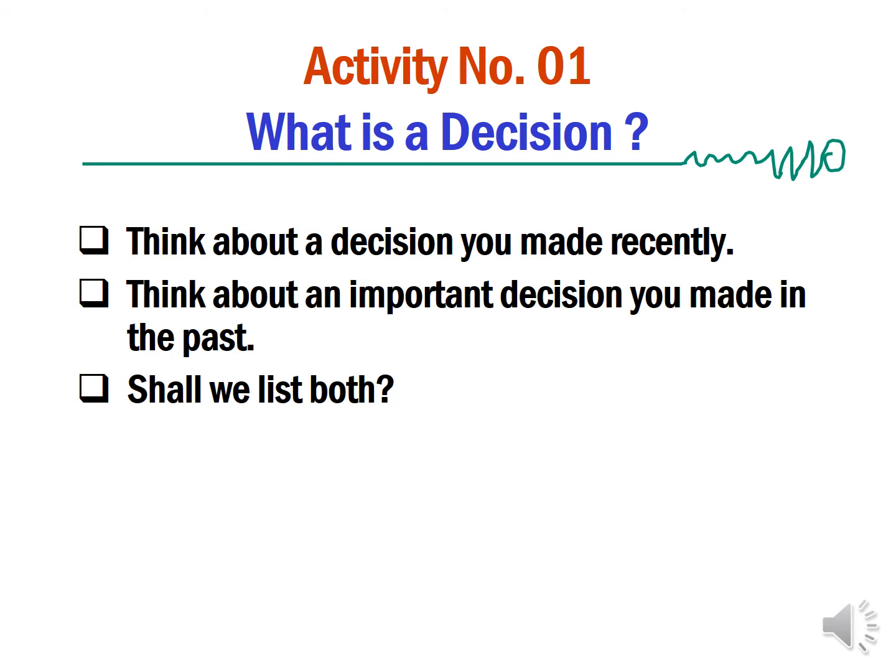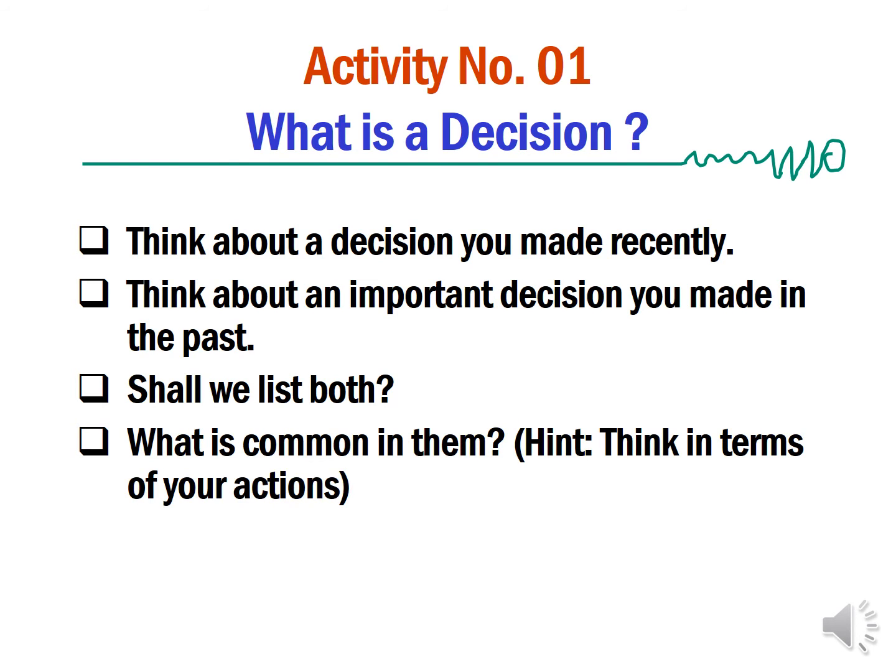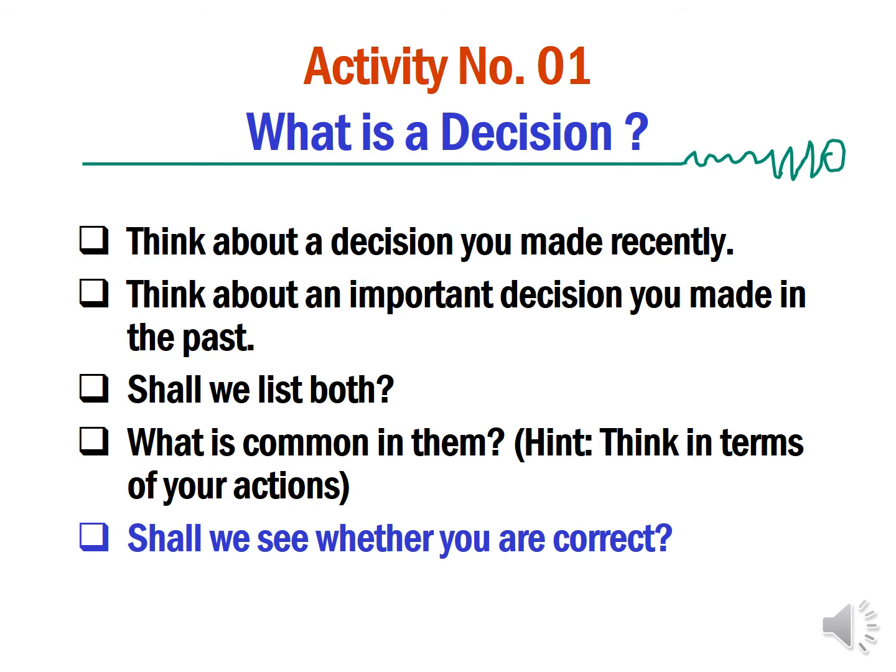Number three, now list both of these. Then identify what is common in these two decisions. Hint, think in terms of your actions. So if you could identify a decision you made recently and a very important decision you made in the past, then compare the characteristics of these two decisions. What is common in them? Then with this knowledge you will be able to see whether you are correct.